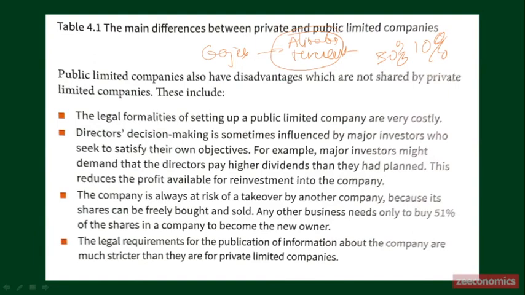Like I told you before, if Gojek planned to give only 10% of the profit to the shareholders, the other 90% will be kept to expand their business or to reinvest in another business. But since the major investors like Alibaba and Tencent came to Gojek's directors and told them to raise the dividend ratio to 30%, they risk losing chances of investing in another business because of these influences. So that is the second disadvantage of public limited companies.